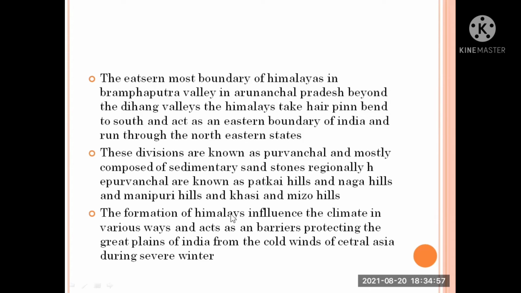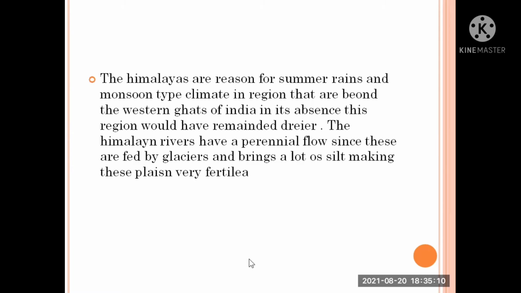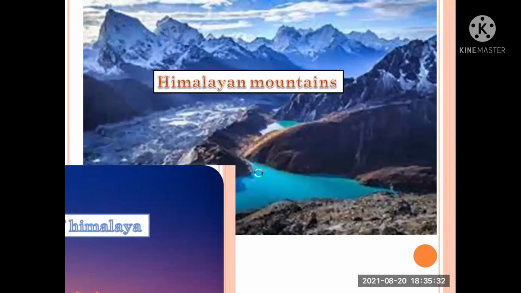The formation of the Himalayas influences the climate in various ways and acts as a barrier protecting the great plains of India from the cold winds of Central Asia during severe winter. The Himalayas are responsible for summer rains and the monsoon type climate in the region beyond the Western Ghats of India. In their absence, this region would have remained drier. The Himalayan rivers have a perennial flow since they are fed by glaciers and bring a lot of silt, making these plains very fertile.